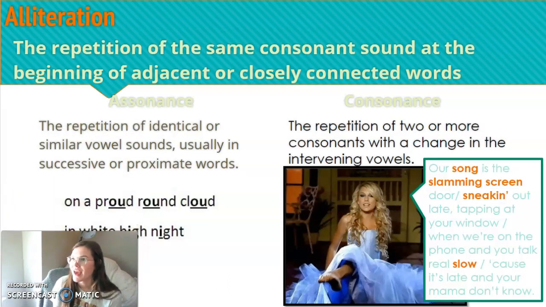All right. Assonance and consonance, this is a part of alliteration, and I know that we've talked about this a little bit already, but to cover it again, assonance is a repetition of identical or similar vowel sounds, usually in successive or approximate words. So proud, round, cloud is an example of assonance. Consonance is a repetition of two or more consonants with a change in the intervening vowels. So song, slamming, screen, sneaking, that repetition of the S is consonance.